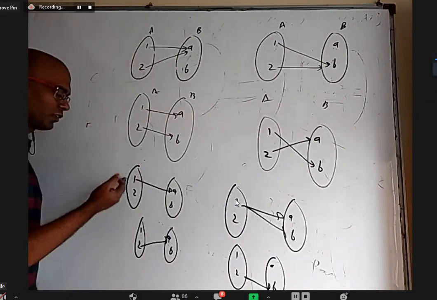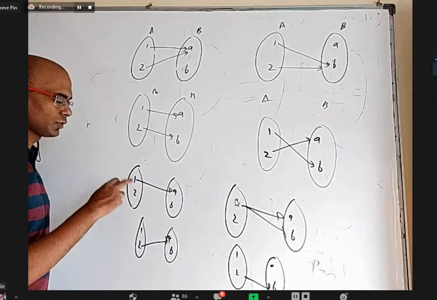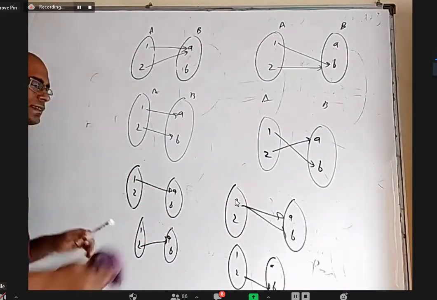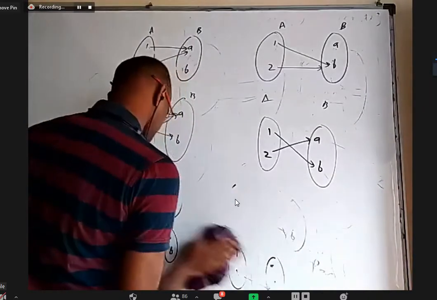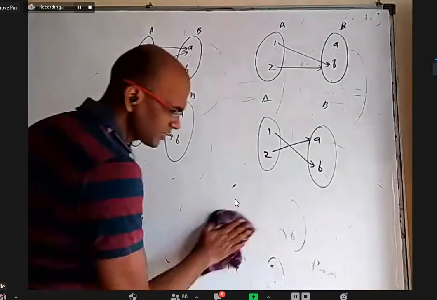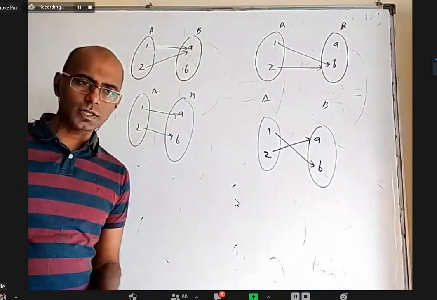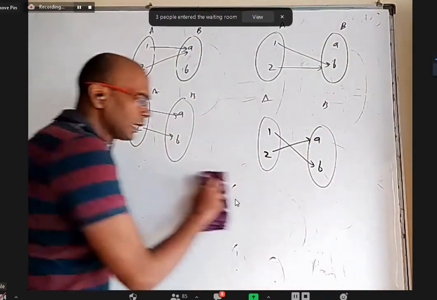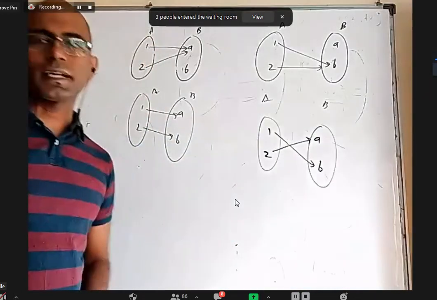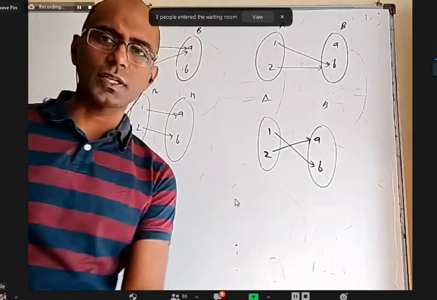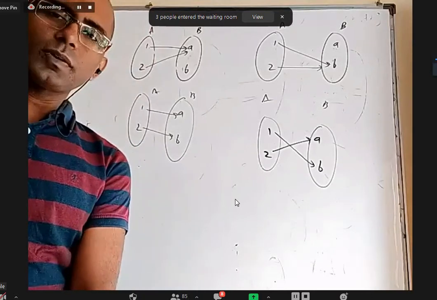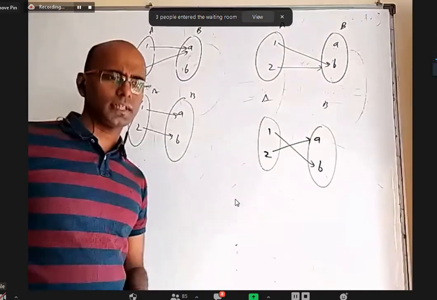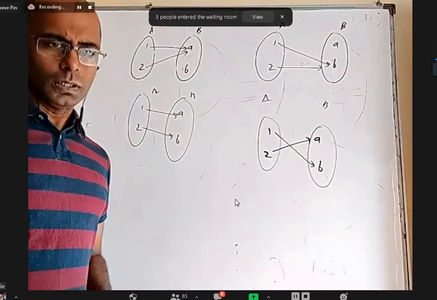That is because either we will not use 1, or we will not use 2, or we will use 1 to connect to both A and B, things like that. There are some formulas about how many functions and how many relations there are. How that formula came, you will study in second year. There is a chapter called permutations and combinations. In that chapter, we'll study in detail and questions are given at that time. So right now, we don't have to worry about that so much.